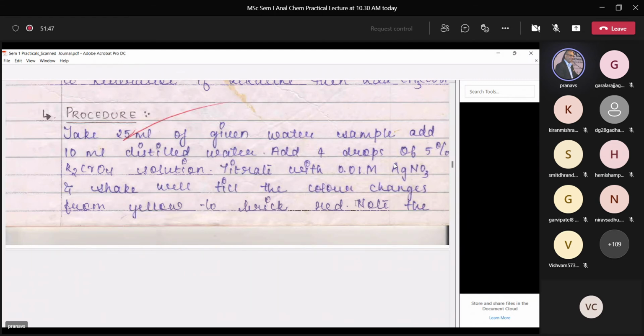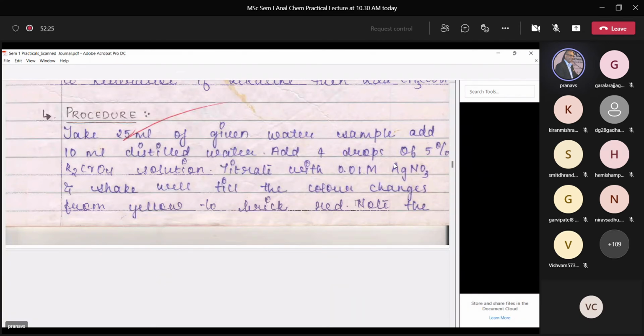So you need to constantly shake, because silver will react with chloride ion first. Once the entire chloride ion has reacted with silver ions, meaning there is complete conversion of chloride into silver chloride, any excess silver nitrate added will react with chromate ions to give brick red color.